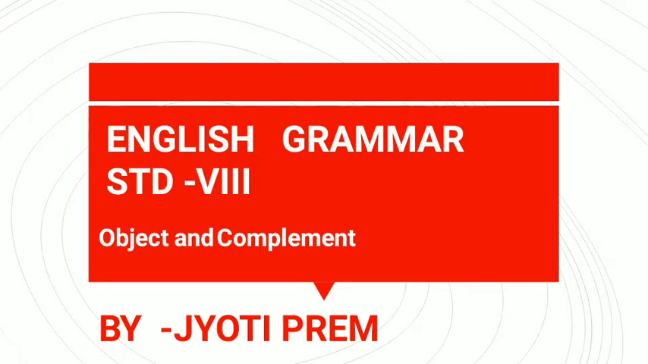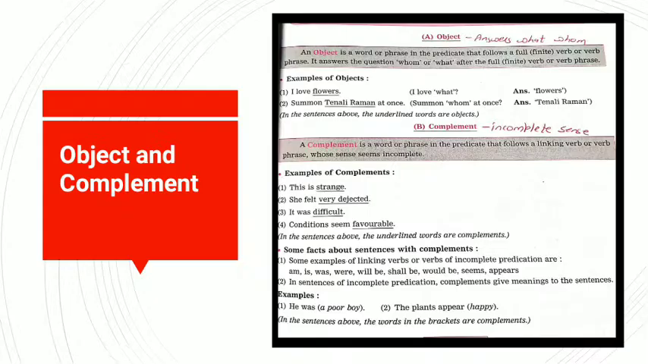So today we are going to begin with the topic in grammar, object and complement. Now, what do you understand by the word object? An object is a word or phrase in the predicate that follows a full finite verb or verb phrase. It answers the question whom or what after the full finite verb or verb phrase.